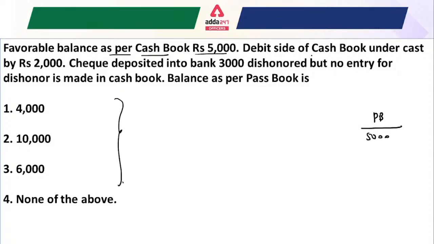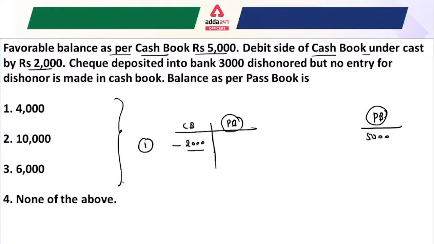Debit side of the cash book is undercast by 2,000 rupees. First, write here passbook and here cash book, and circle both for better understanding. Undercast by 2,000 rupees means that by mistake you recorded a value in your cash book less than the actual by 2,000 rupees. So this will be minus 2,000 rupees, while for this transaction the passbook or bank statement would be 0. In this case, your passbook balance would be greater than your cash book balance.